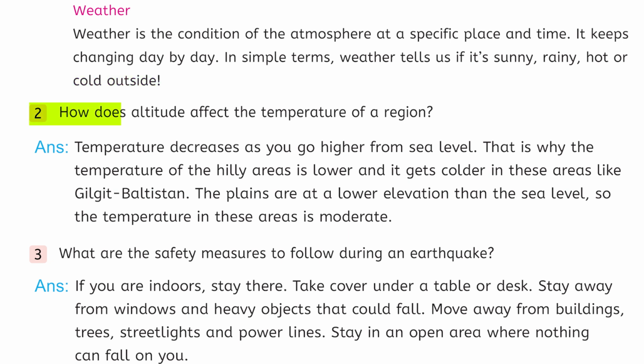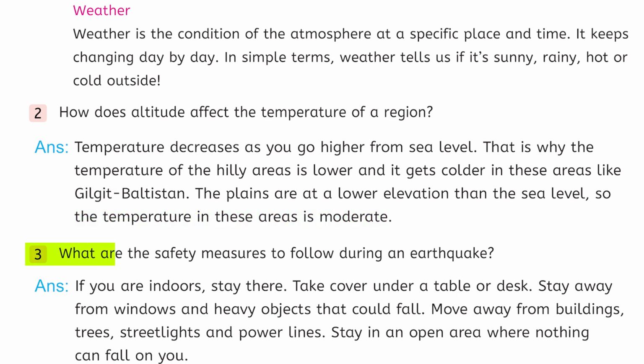Question number 2. How does altitude affect the temperature of a region? Answer, temperature decreases as you go higher from sea level. That is why the temperature of the hilly areas is lower and it gets colder in areas like Gilgit-Baltistan. The plains are at a lower elevation than the hills, so the temperature in these areas is moderate.